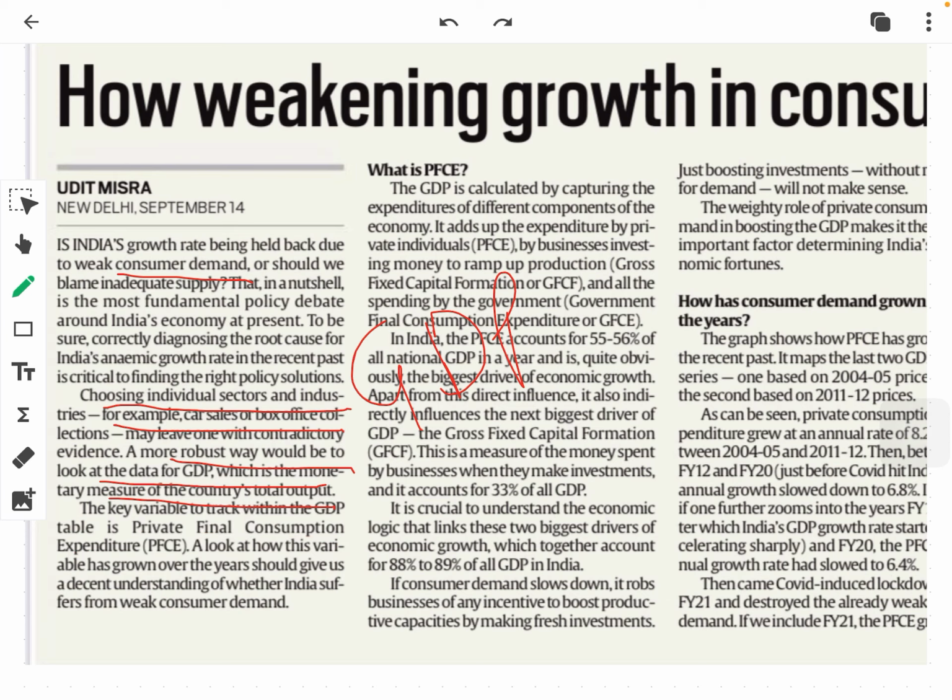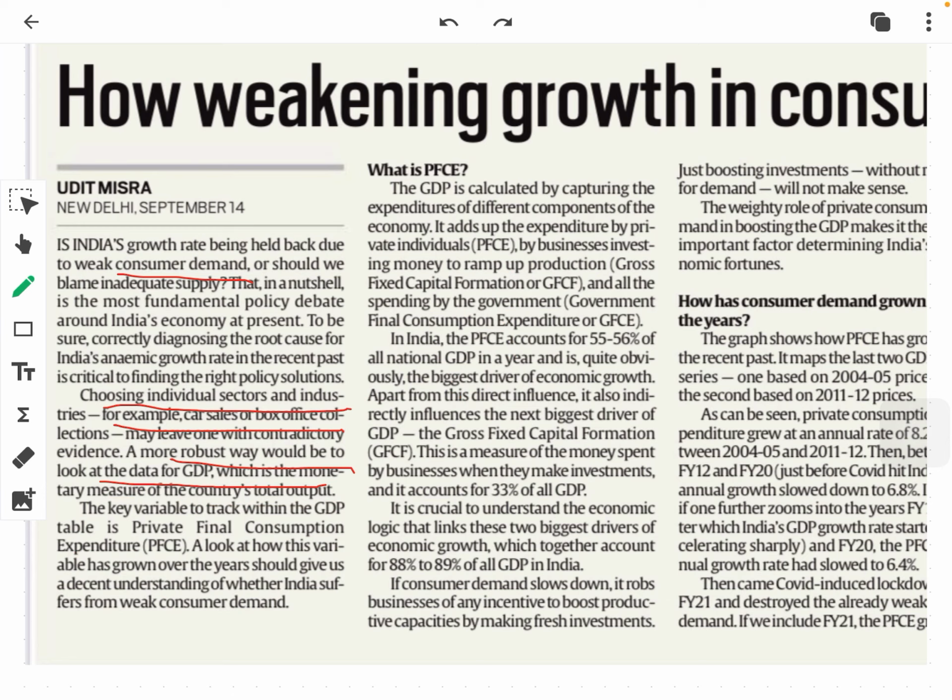Now he further explains here the concept of the PFCE, private final consumption expenditure. Please remember this. This is a very important concept that might be directly asked in prelims. Now, the GDP is calculated by capturing the expenditure of different components of the economy. It adds up the expenditure by private individuals.